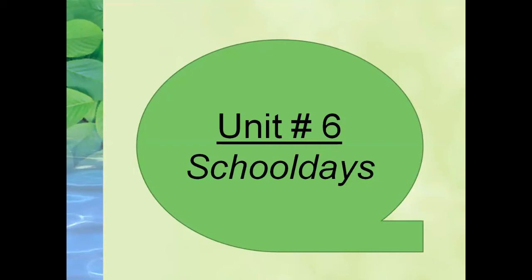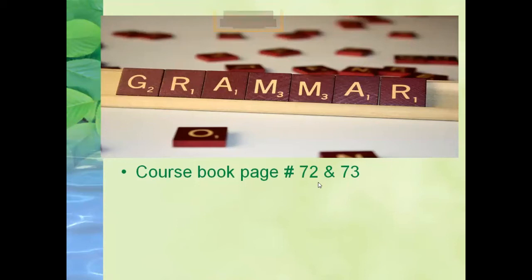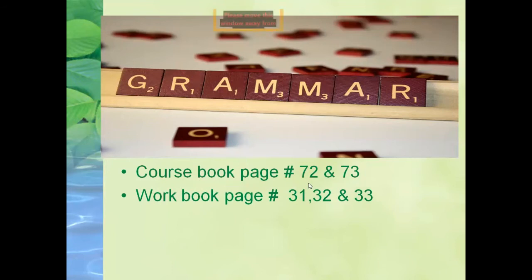Now, please open your course book and open page number 72 of your Active English Course Book 4. We will do pages 72 and 73 of the course book and workbook pages 31 and 32 in our class today.